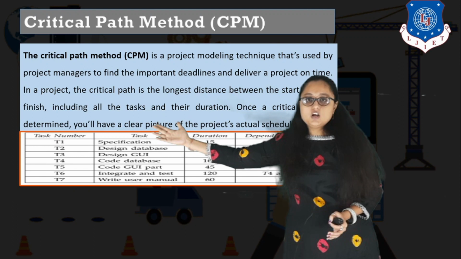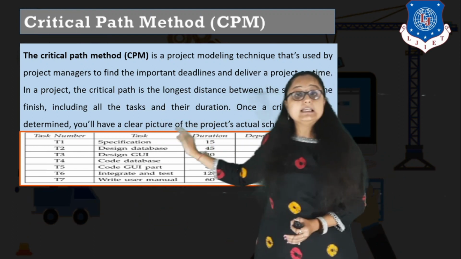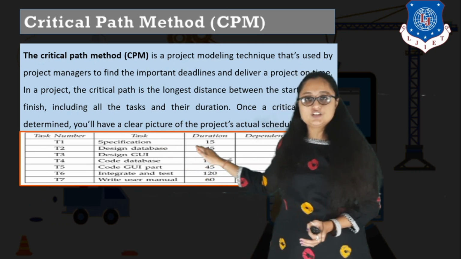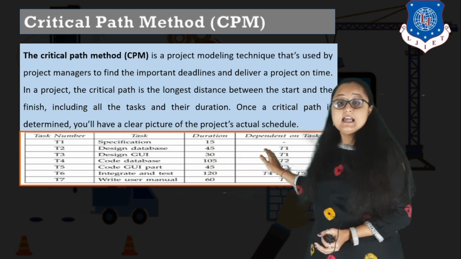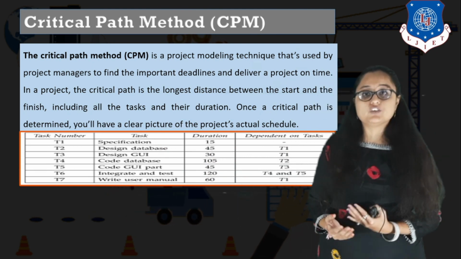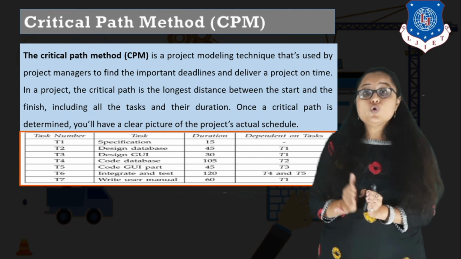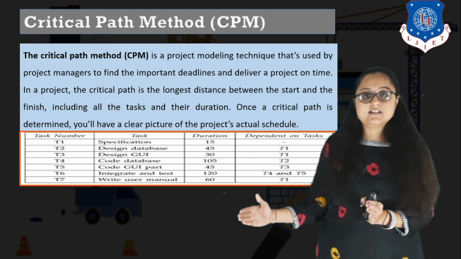So also we have given the task numbers. So T1 stands for specification. T2 stands for database design. What is the duration of database design? 45 days. And on what is database design dependent? On T1. So it means that once specification is completed, only then you can start the database design.